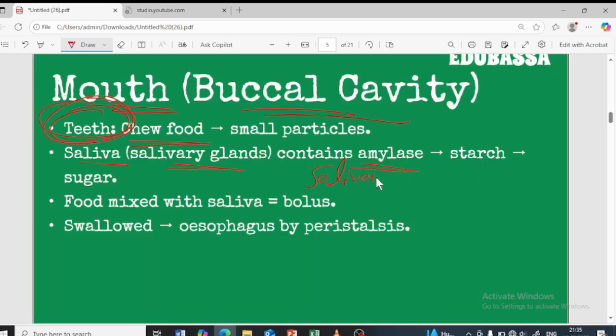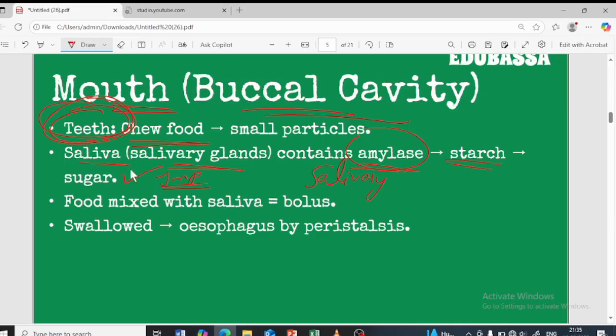What do we call it? A salivary amylase enzyme. The main function of the salivary amylase enzyme is the breakdown of starch to sugar. Important, they will ask for your examination purpose. The function of the saliva is to break down the starch to sugar.